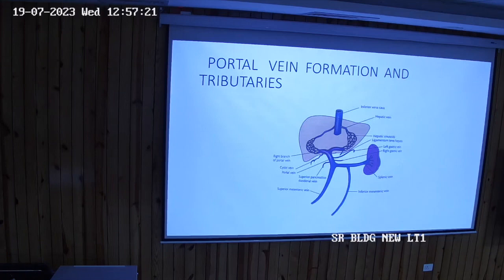If someone asks you what is Pringle maneuver, so at the right margin of the lesser omentum we have portal vein posterior most, hepatic artery which is anterior and towards the left, and bile duct towards the right. So hepatic artery and portal vein are pressed over there to stop the bleeding. That's Pringle's maneuver. So this is Pringle's maneuver. So remember this. Now coming to the tributaries.